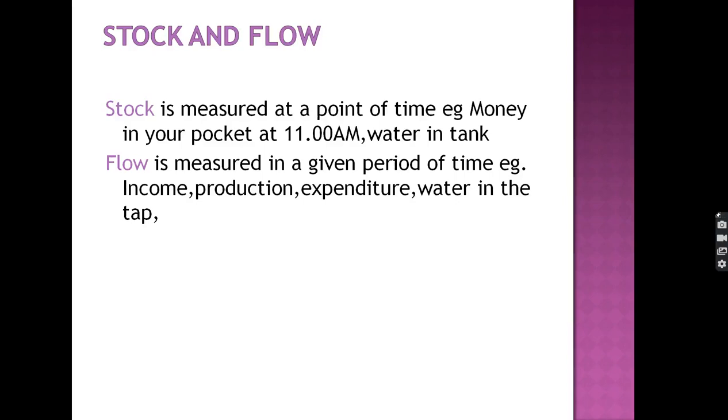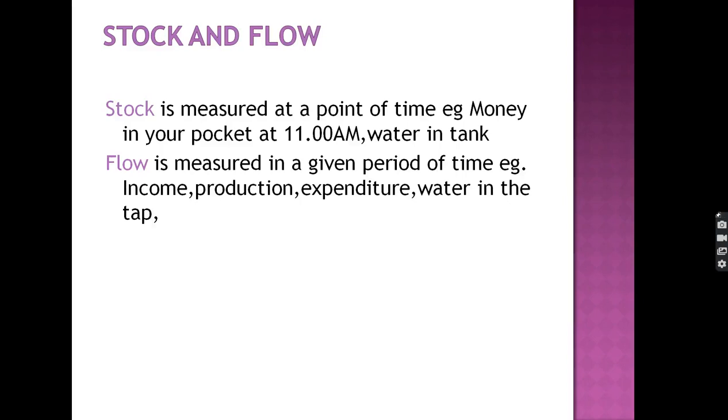When income is measured, it is a flow concept. Flow is measured in a given time period. For example, the time period means from 11 to 11:30, how much money I have left. I have 500 rupees at 11 and I gave 200 rupees to another person. I have the remaining amount of 300. So it is a flow concept when the time period is measured from 11 to 11:30.